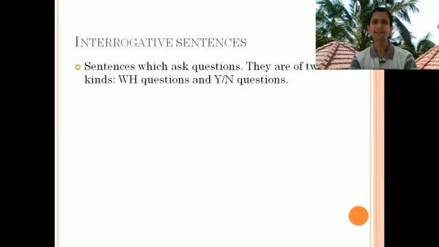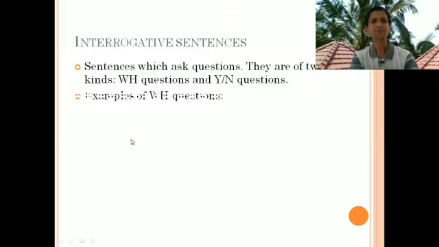Such sentences are of two kinds, WH questions and yes or no questions. WH questions are questions which begin with the question word W or the question word H. So the questions that begin with who, what, which, when, why, where, etc. are all WH questions. The H, there is only one H question word, that is how. So the questions that begin with who, which, when, where, why, what, how, these are all WH questions.